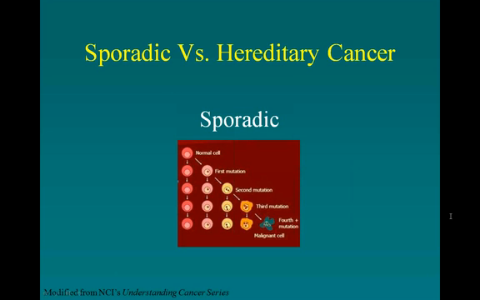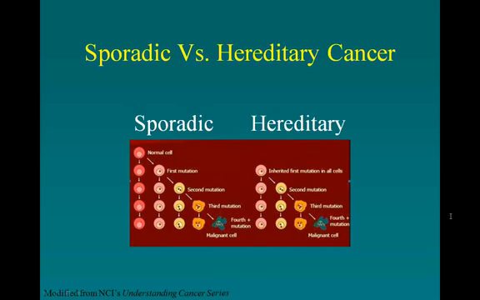And here we see just a different version of the same slide we just looked at, which is a first mutation occurs for some reason, and then that cell reproduces itself, and eventually if a second, third, and even fourth mutation occur within that population of cells, then we see a tumor and a cancer, and maybe even a metastatic cancer if treatment doesn't occur. So this is a process for sporadic cancer development.